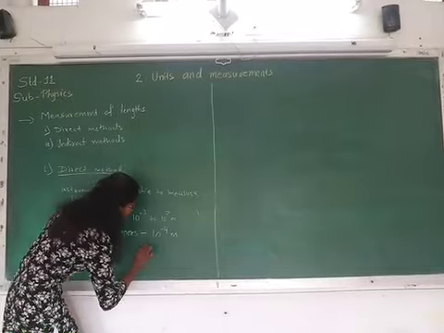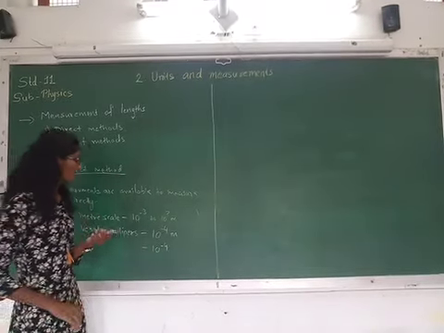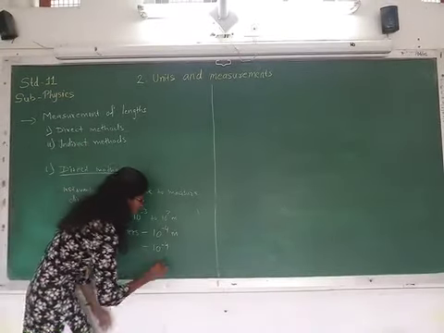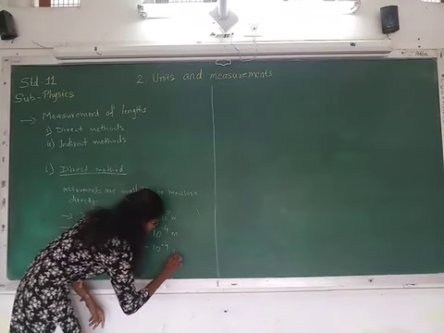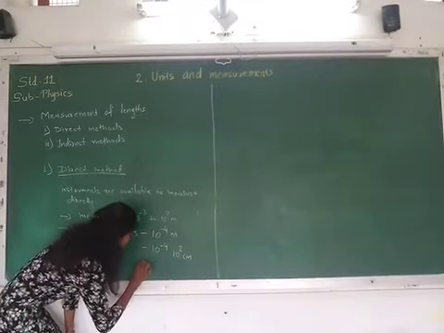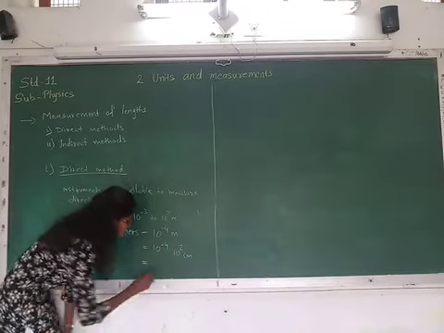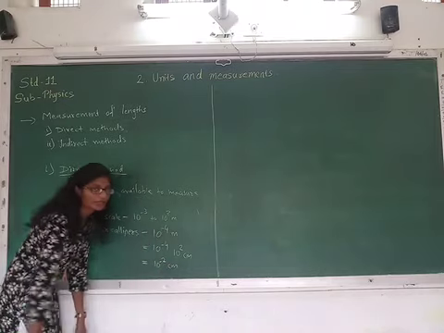If we convert it, we will be talking about the conversions in the later lectures, but for this, let me tell you how to convert. 10 raised to minus 4, written as it is, and meter is written as 10 raised to 2 centimeter. So it becomes minus 4 plus 2, that is 10 raised to minus 2 centimeter.